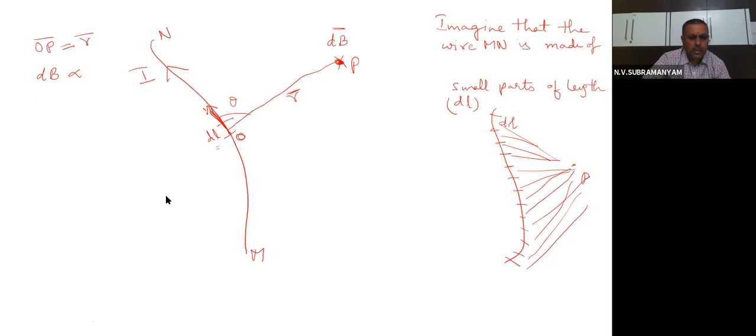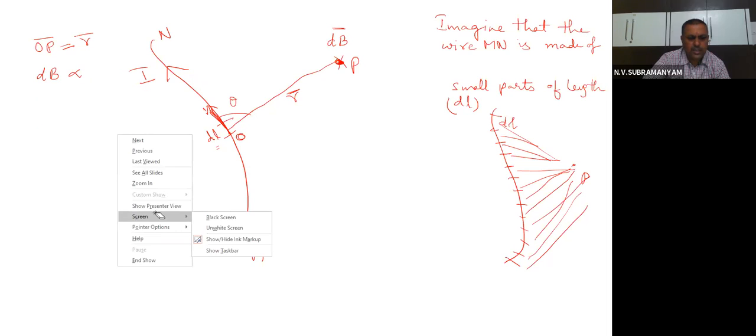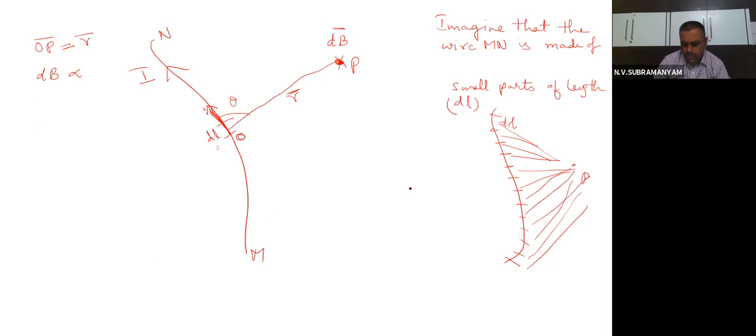Simple. As you increase the current, what will happen? The field value also increases. The field becomes more and more stronger. That means dB is directly proportional to the current I. Then dB is also proportional to, actually, the length of the element.